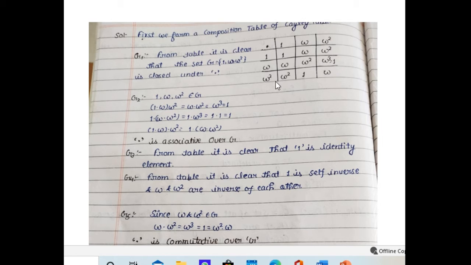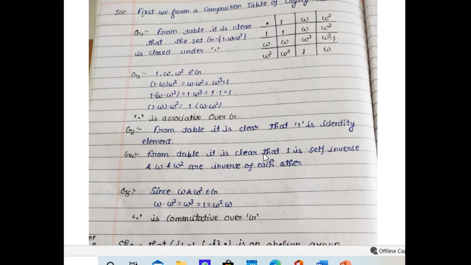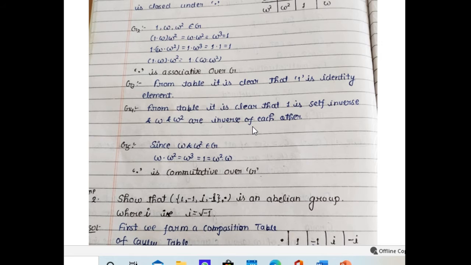And that is the identity element. Similarly, when we multiply omega square with omega, we get 1. That is why omega is the inverse of omega square, and omega square is the multiplicative inverse of omega. That is, omega and omega square are inverses of each other. So all the three elements possess their multiplicative inverse.